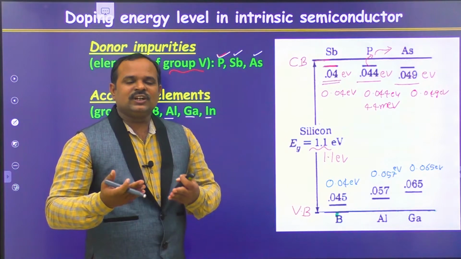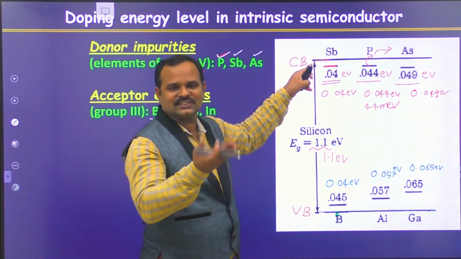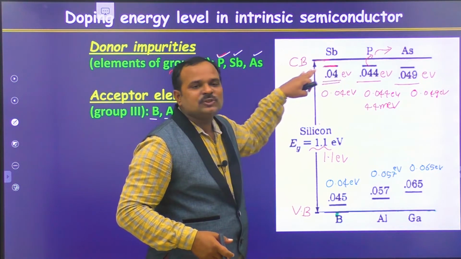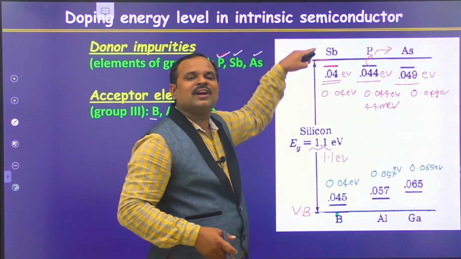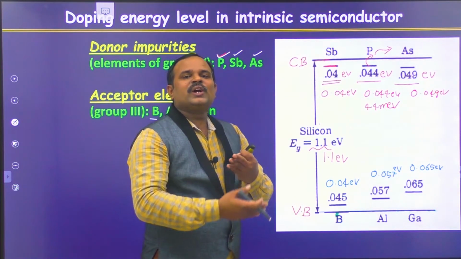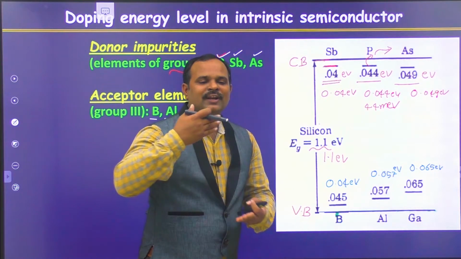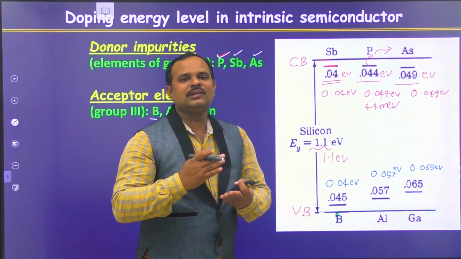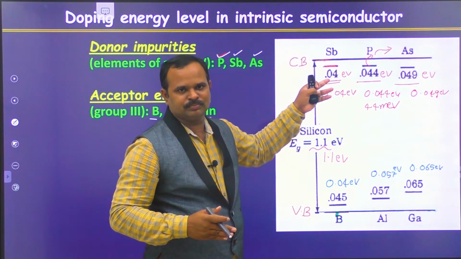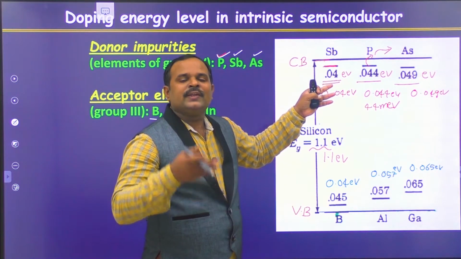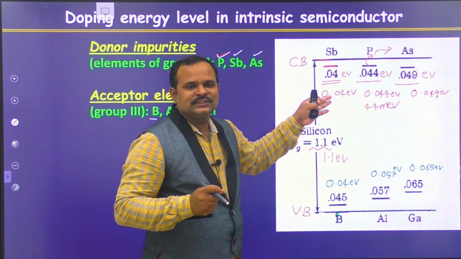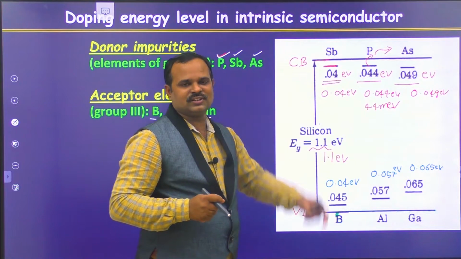Conductivities will be increased and can also be controlled externally, because the amount of phosphorus atoms you add determines how many electrons will be excited. You can control how many electrons you require by doping that many phosphorus atoms. In this way you can control the properties of extrinsic semiconductors.